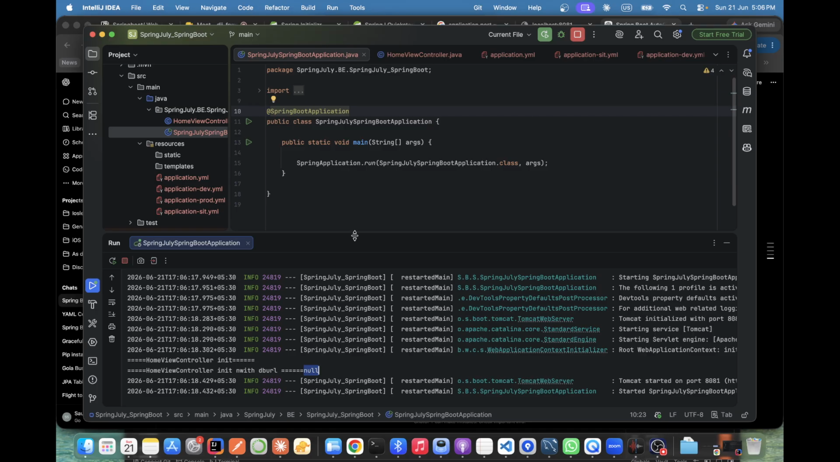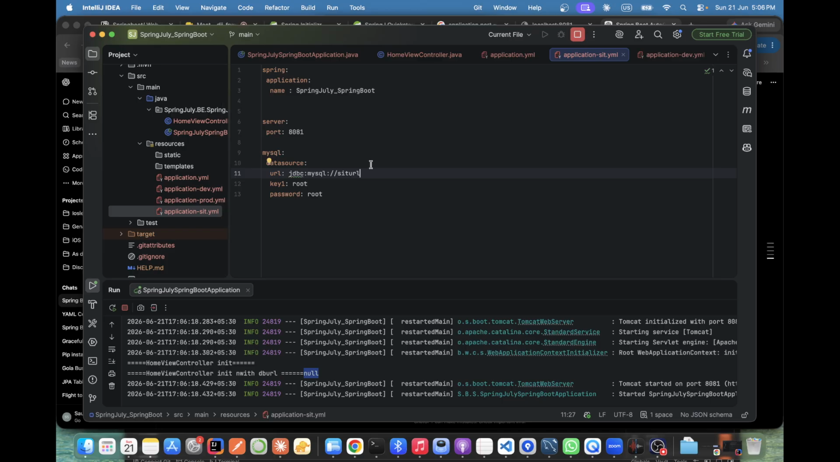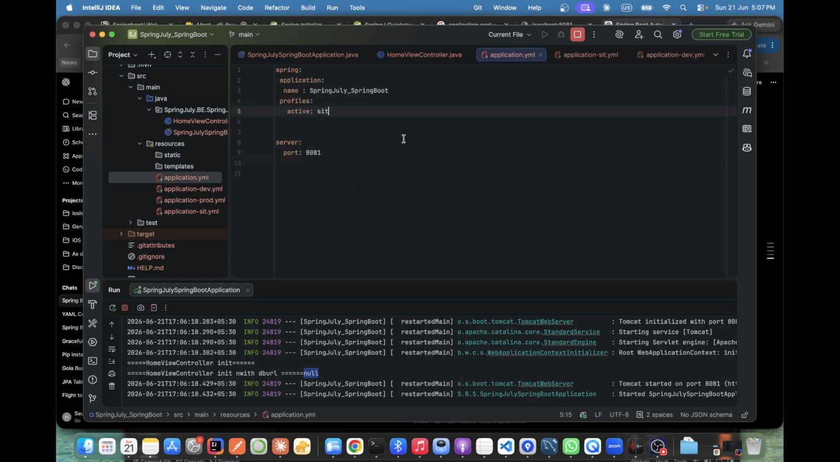DB URL, now it's coming as null. Why is it not picking SIT? Something wrong we did. MySQL datasource URL. The name is, that is the name only, no? MySQL datasource URL. Yeah. It is not there. If it is not there, at least it should pick NoDB. This one, no? Okay, at least it should work now. Is there any syntax error? Yeah, I am also thinking. Let's see.